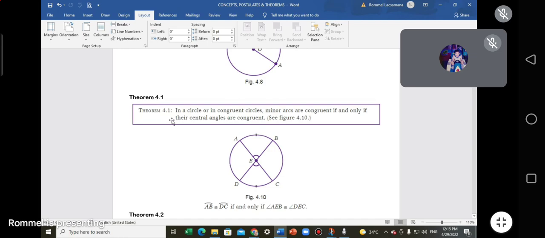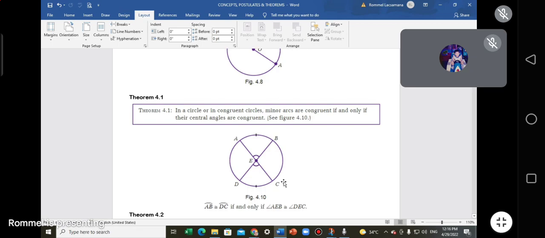Remember that, no? Okay. So therefore, in this circle, huh? A circle only. This one, a circle. Not two circles, no? If this circle has two central angles that are the same, maybe because of the vertical angles, the concept I just discussed a few minutes ago. Okay, nagkakaintindihan. So, pag nakakita kayo ng drawing na ganyan, yan, no?